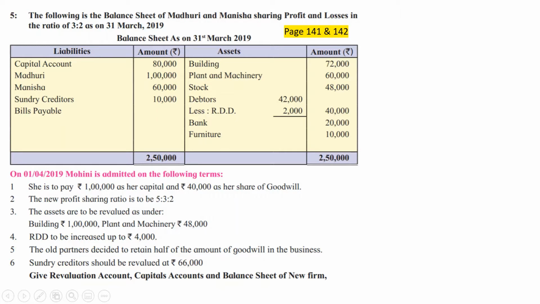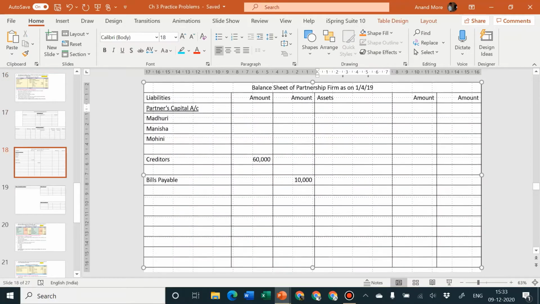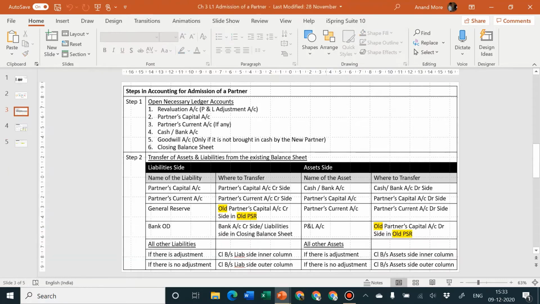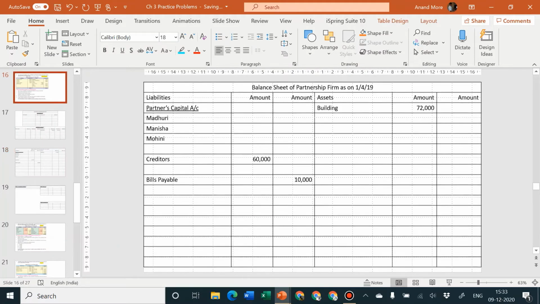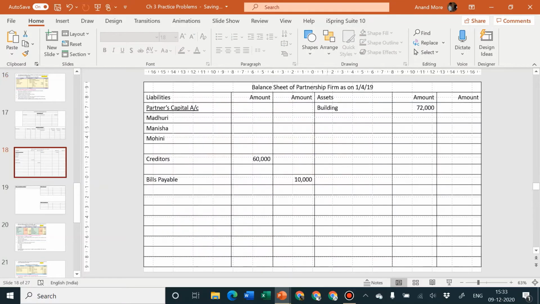So stock and furniture can go to outer column, but building, plant and machinery and debtors, they must come to the inner column. Building is 72,000, inner column. Let us write down building 72,000, inner column 72,000. Leave one line. Next is plant and machinery. Amount is 60,000. Plant and machinery amount is 60,000.